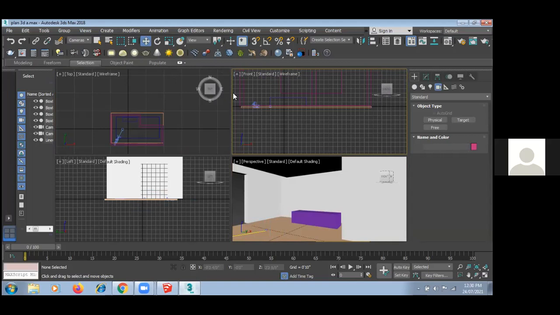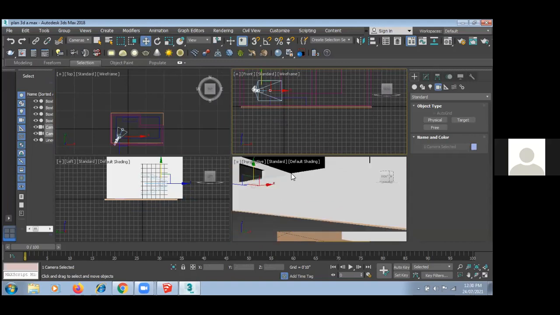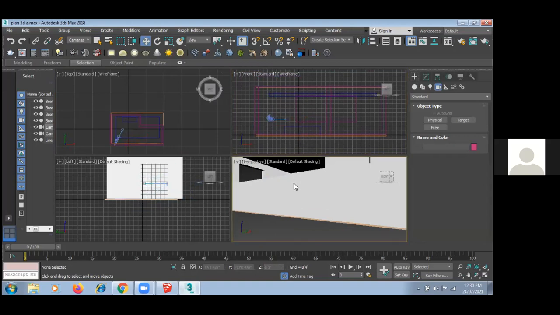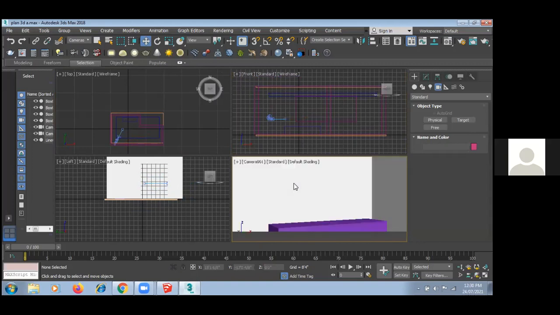So guys, after dragging this camera, in front view you raise it approximately 2 feet, and this is a 9 feet room. Now you can see this is a 9 feet room. So I raised it 2 feet up. Okay. And now here just press C for camera view. So guys, you will see this camera here. Right. This is my camera view.